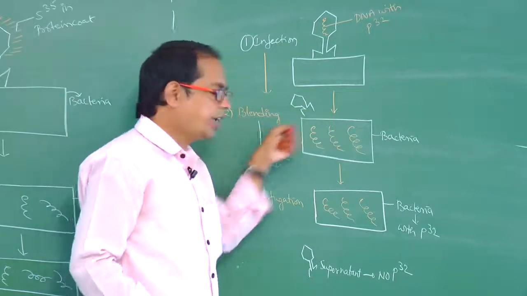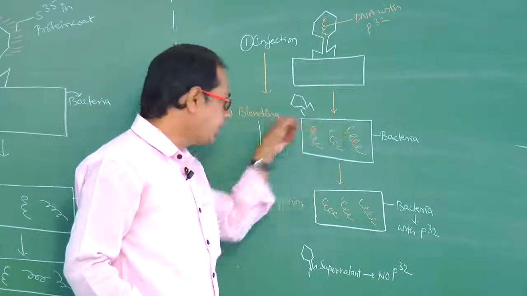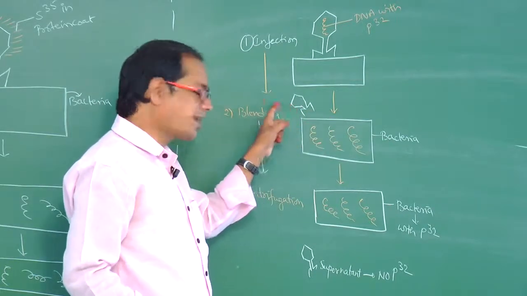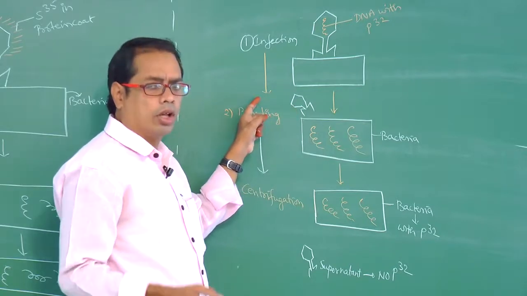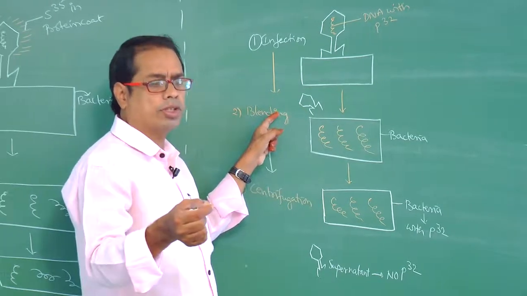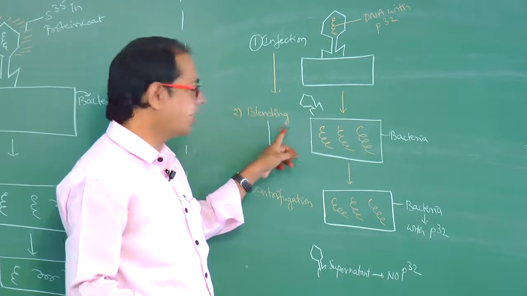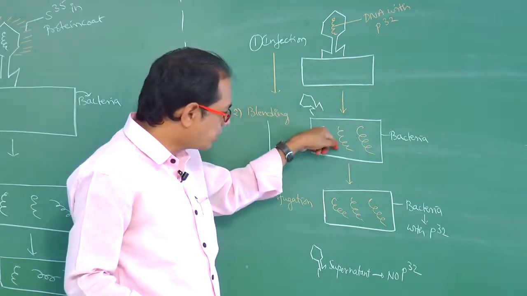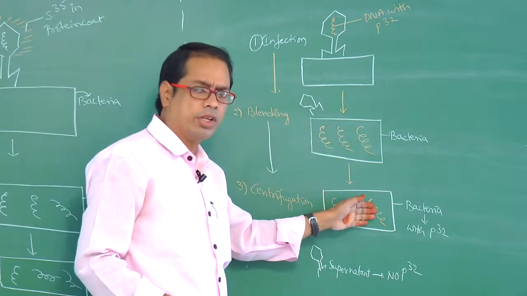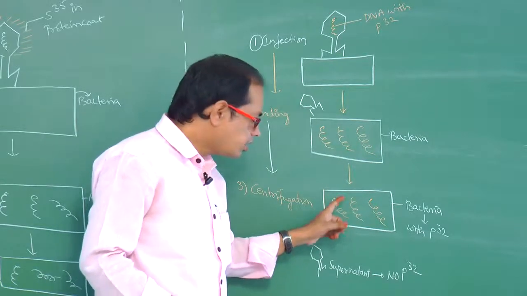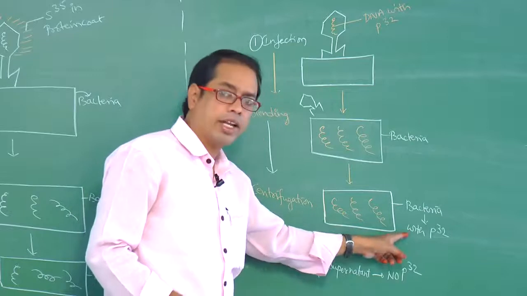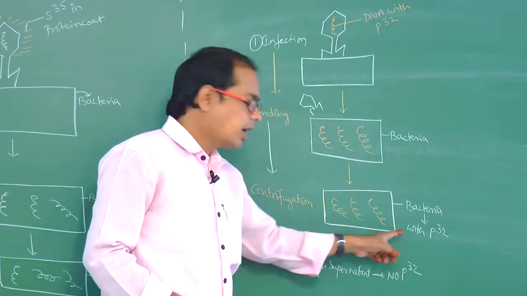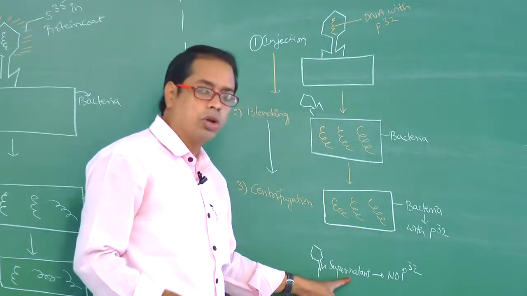When we agitate, means shaking, the protein coats are separated and removed. Removal of protein coats in a blender is called blending. The phage DNA which enters into the bacteria undergoes replication. So this DNA is with radioactive P32, and the supernatant has no P32.